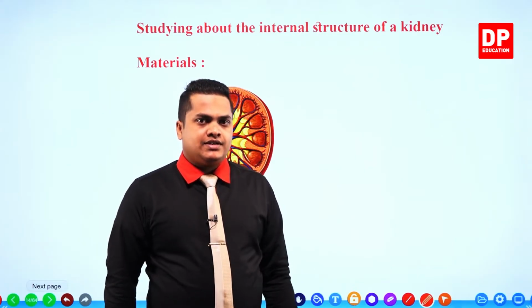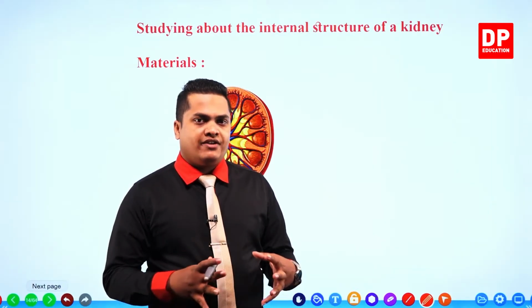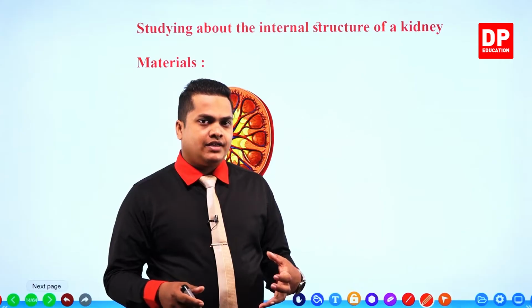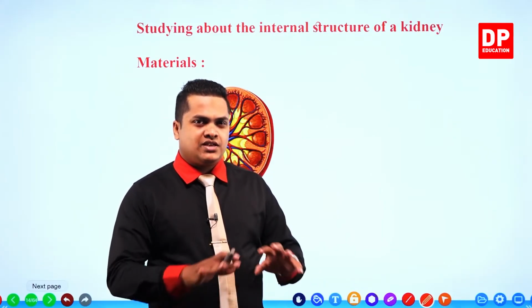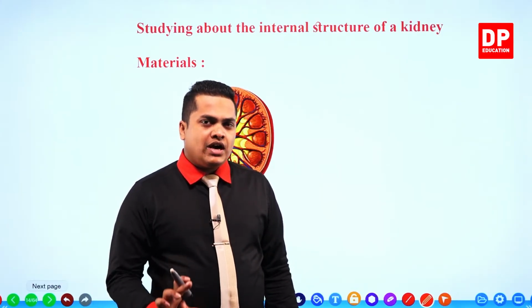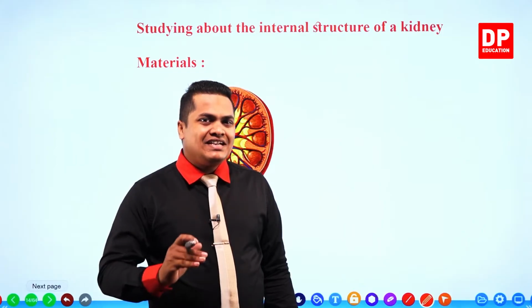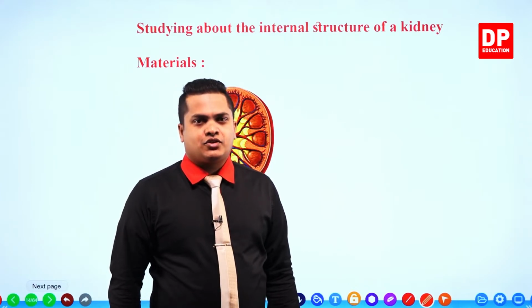In the earlier slide, you could observe a good, somewhat accurate figure to identify the structure and nature of the kidney. We just looked at it from outside. Now we are going to study the interior structure of a kidney, right?